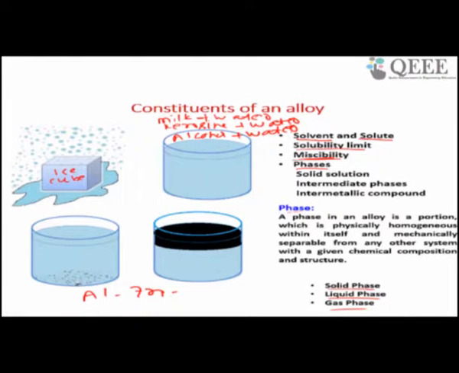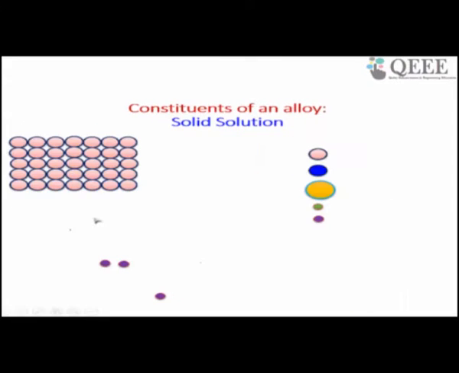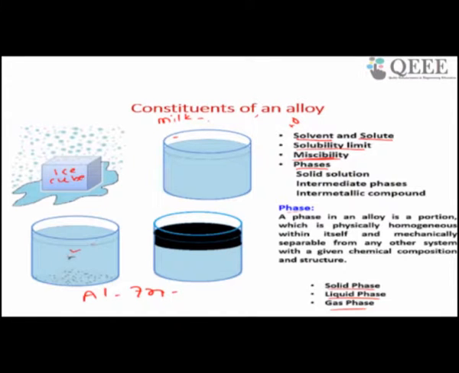Now let us see the third case, in this figure: water with sand. What will happen when you mix water and sand? Sand cannot be mixed with water. You will get two phases, because sand has zero solubility in water, and water has zero solubility in sand.